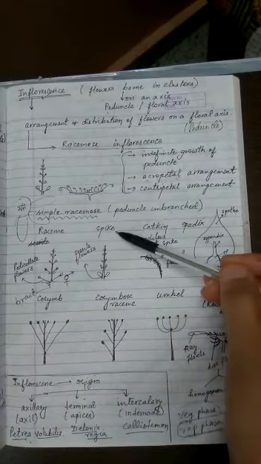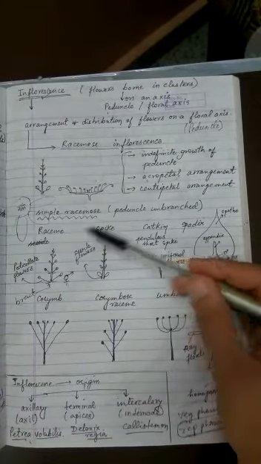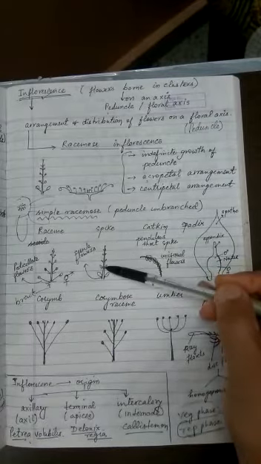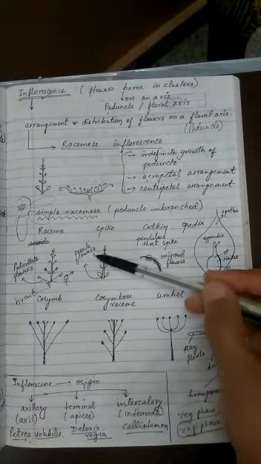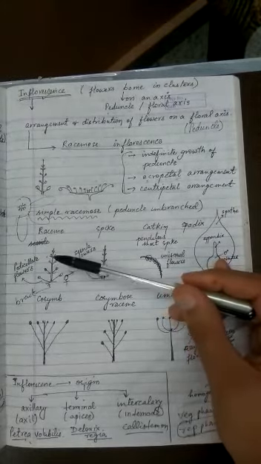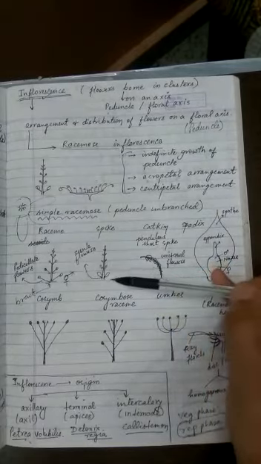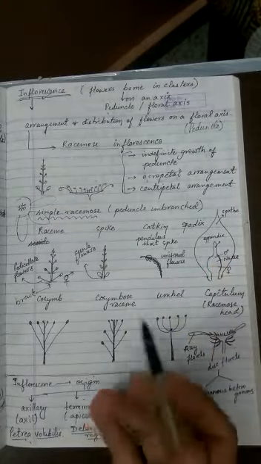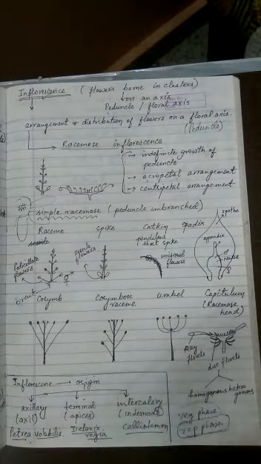The description would be like this: just like a raceme, there will be indefinite growth of the axis, and it will bear bisexual flowers, but these flowers are going to be sessile. Sessile means the pedicel is going to be absent. Examples are bottle brush, or edathuda. There are many more examples. In the notes you will find the names mentioned.